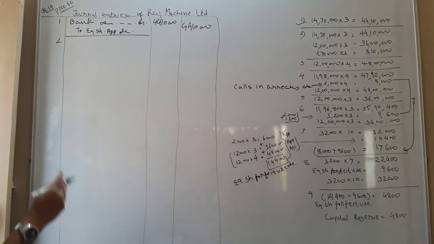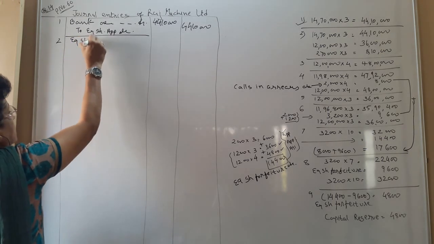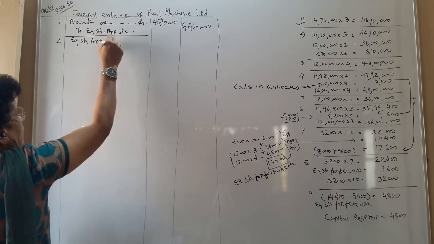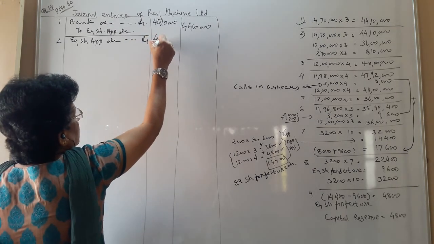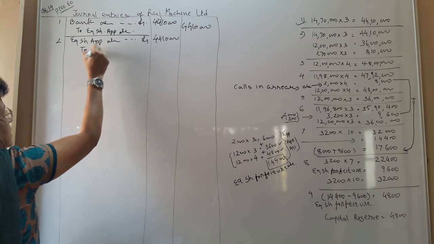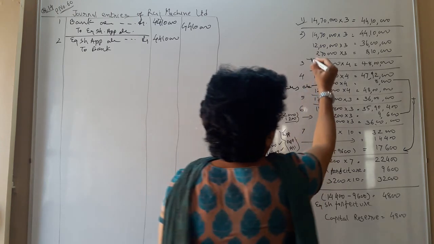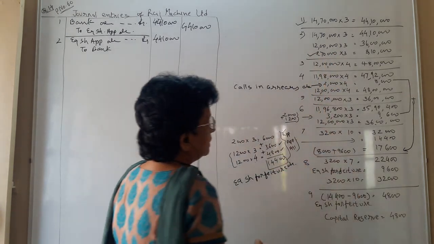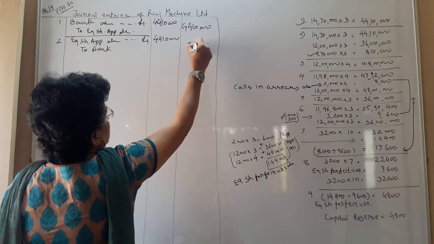Second, we are going to close our equity share application account. So equity share application account debit, total amount 44,10,000. To bank account, we have to refund the money of the excess applications, that is 2,70,000 into 3, 8,10,000 rupees.